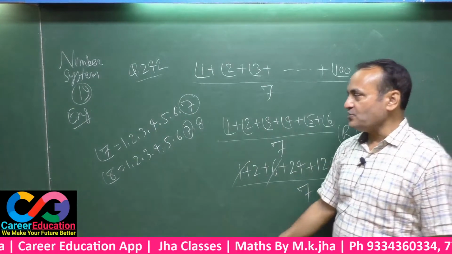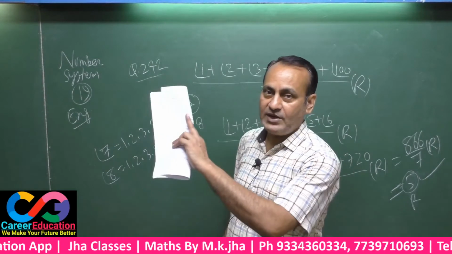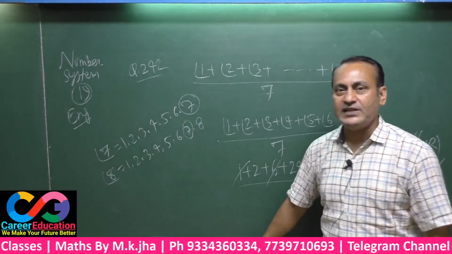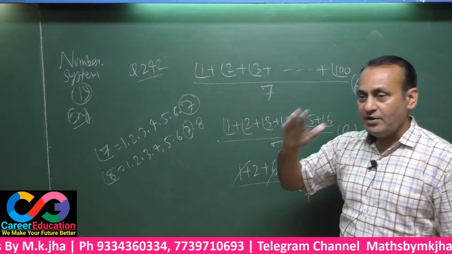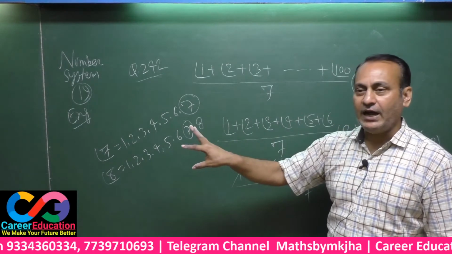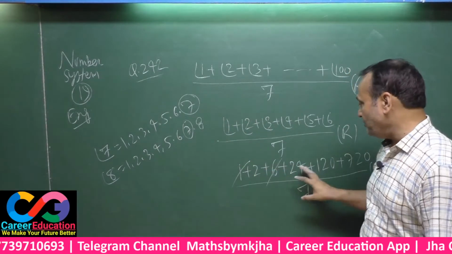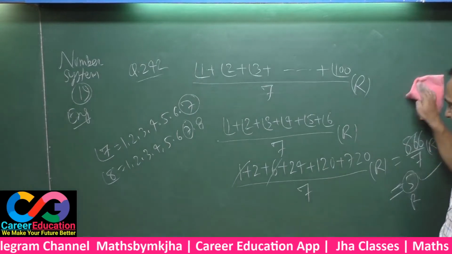That means you have to watch from factorial 7 onwards. From factorial 7 onwards, each and every term will have 7, so all the terms will be cancelled by 7. 0 will be the remainder there. But before that, factorial 1, factorial 2, factorial 3, factorial 4, factorial 5, factorial 6, up to that you have to calculate, and after the calculation, that must be divided by 7. The final answer is only 5.